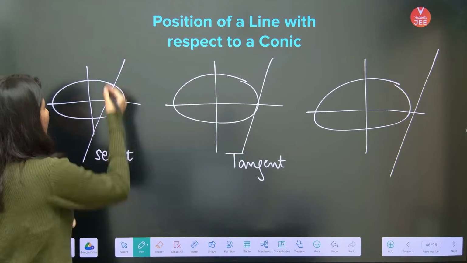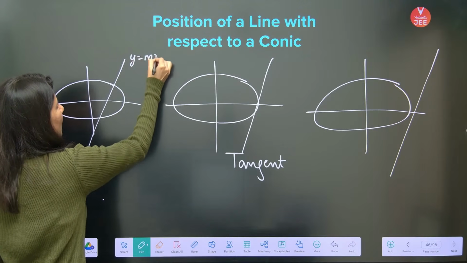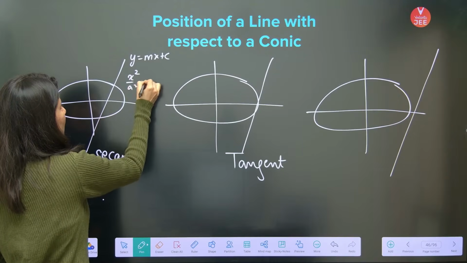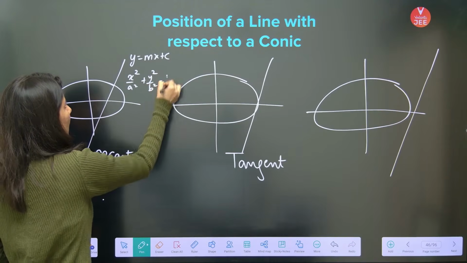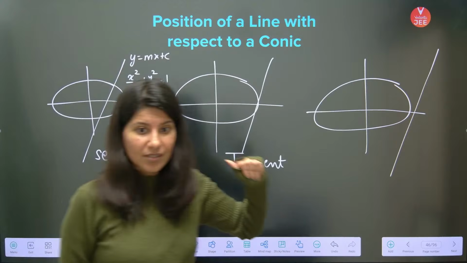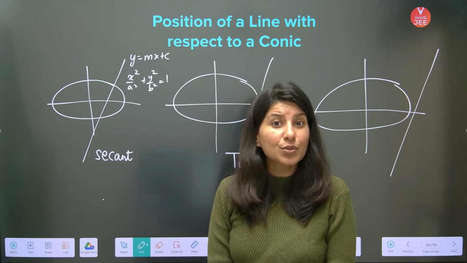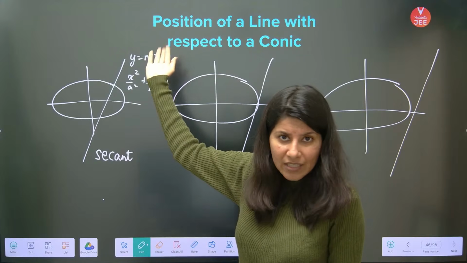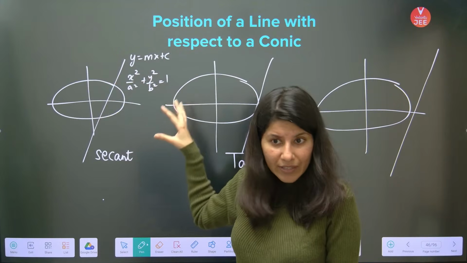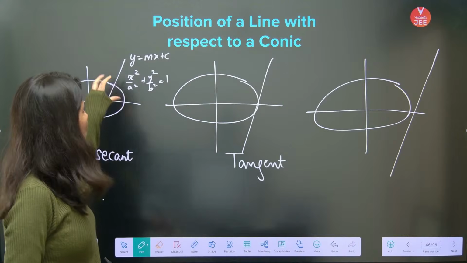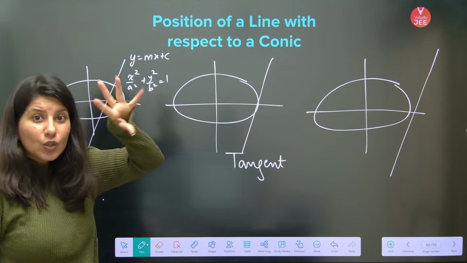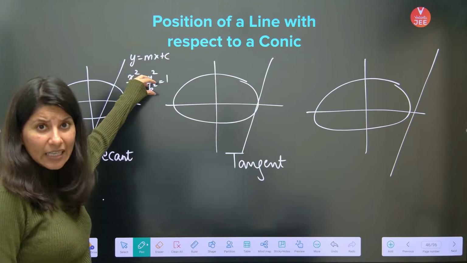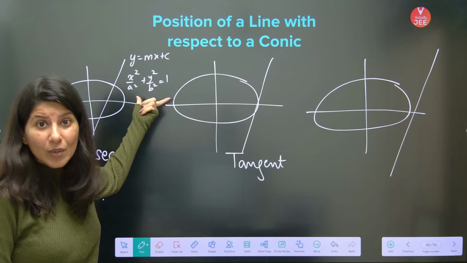Secant. Now if you have the equation of a line y equals mx plus c, and the equation of the ellipse x square by a square plus y square by b square equals 1, and you solve these two equations, how do you solve two equations? Just get the value of y from one curve, put it in the second, and solve it. If you put the value of y in the ellipse, you will get a quadratic equation in x.